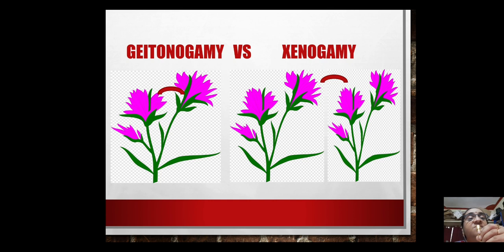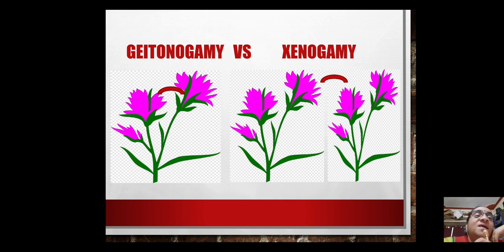So, Geitonogamy is genetical autogamy. Why? Both these flowers are genetically the same because they are present on the same plant. So, it is not the self-pollination case of, say, the Commelina cleistogamous flower, but a little different. But this kind of cross-pollination also is not going to ensure variations, because both flowers are present on the same plant, so genetically the same.